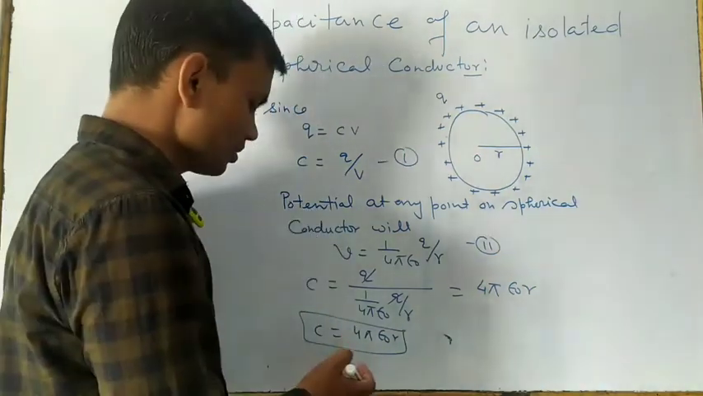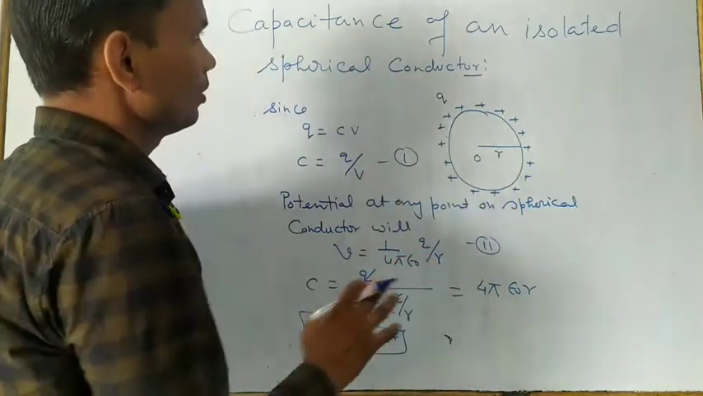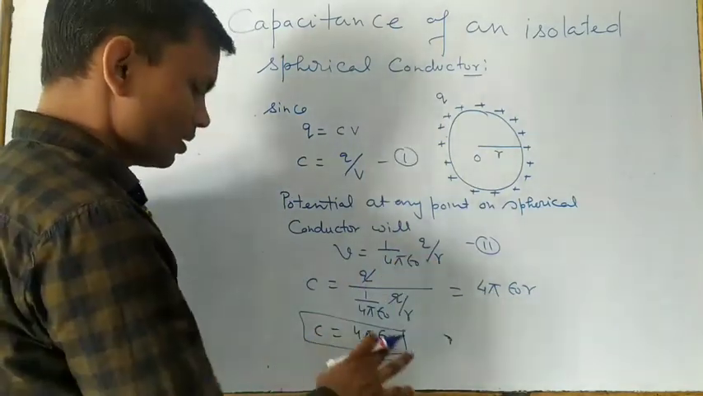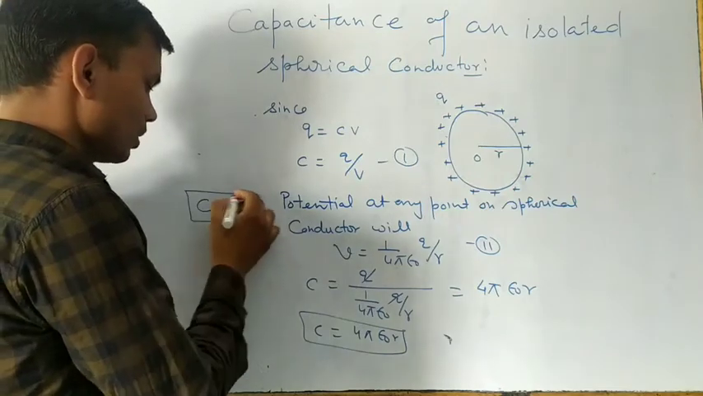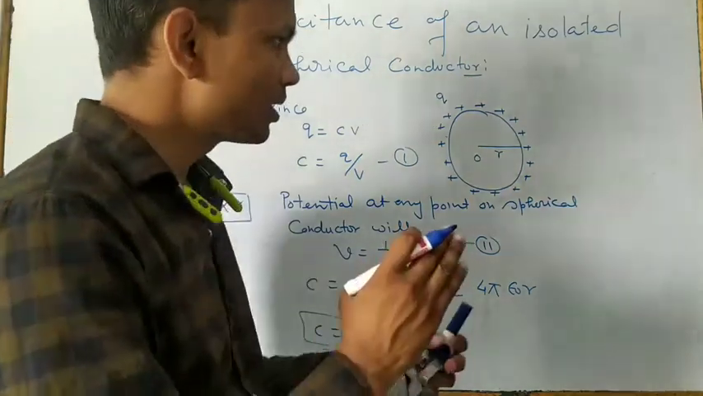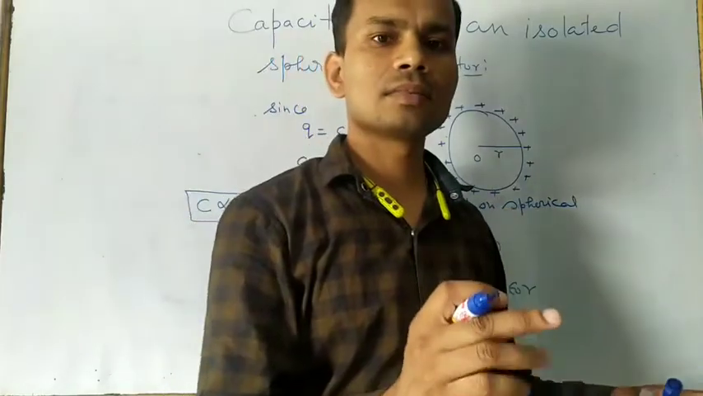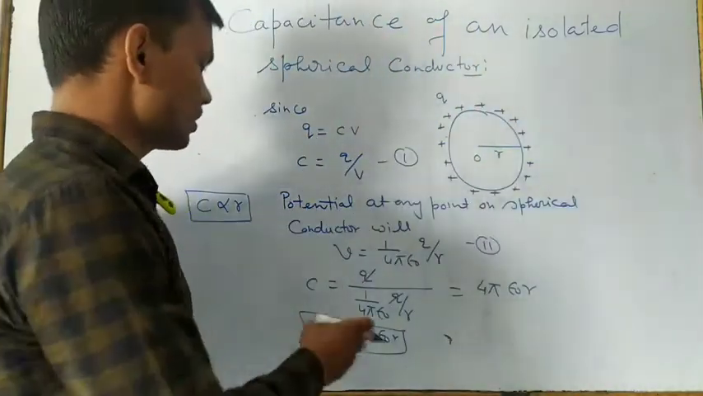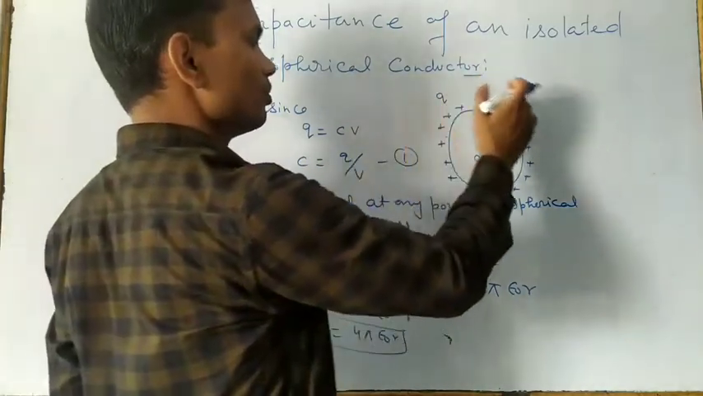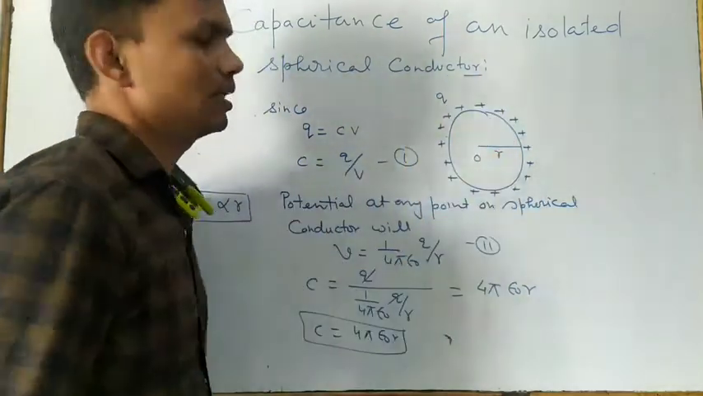And here you have to see the capacitance of this spherical conductor depends upon the radius, means C is directly proportional to R. When we increase the radius, with respect to that, the capacitance, means the ability to hold the charges, also increases.